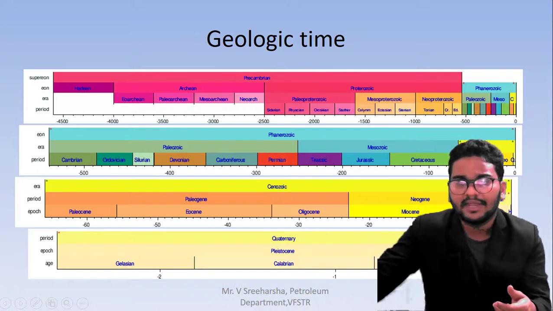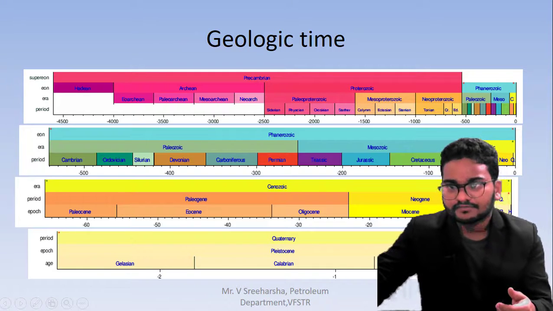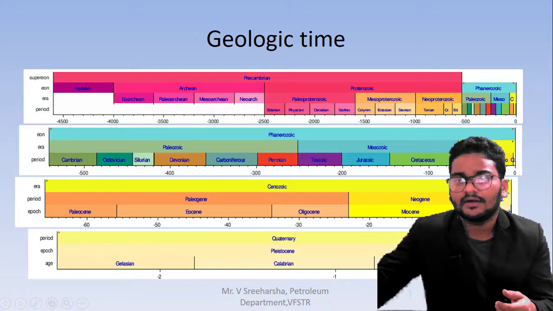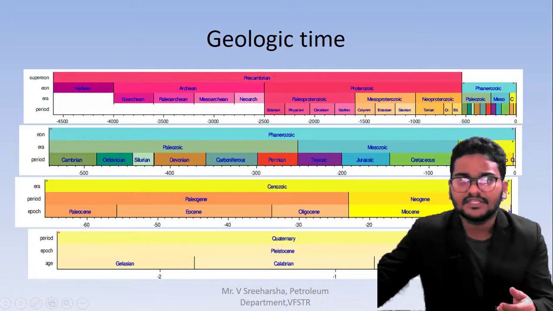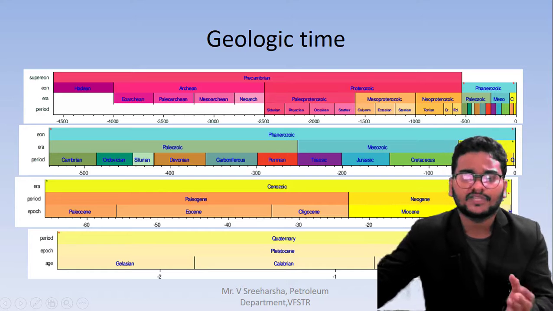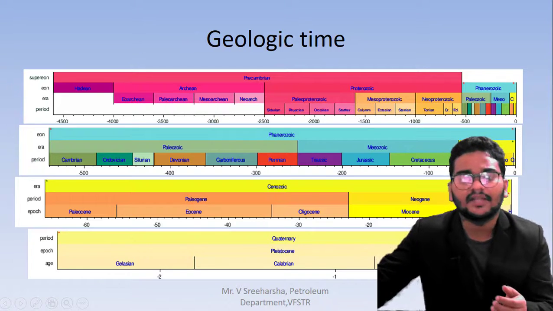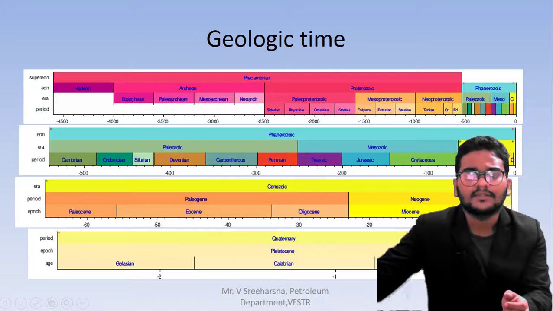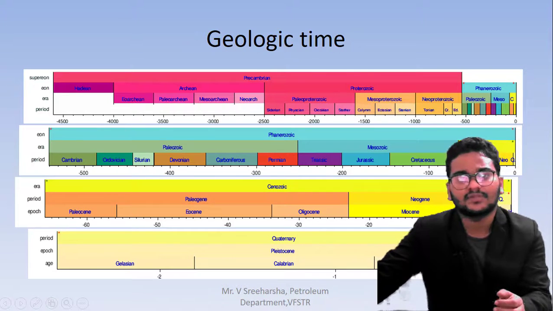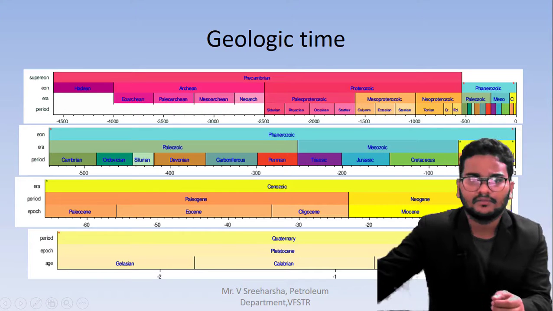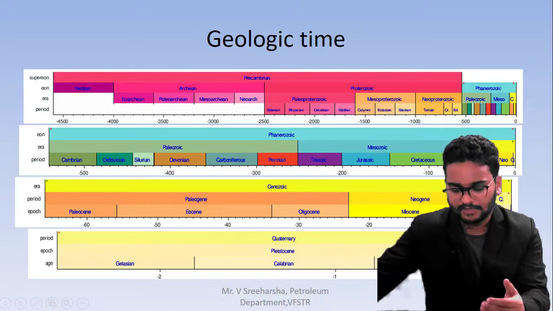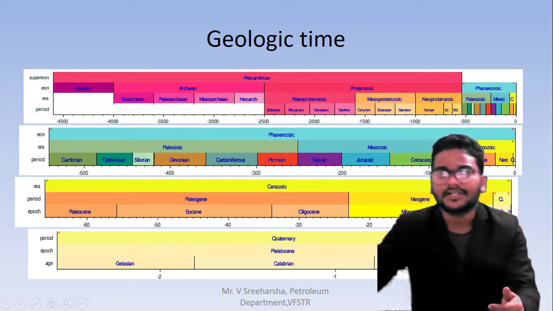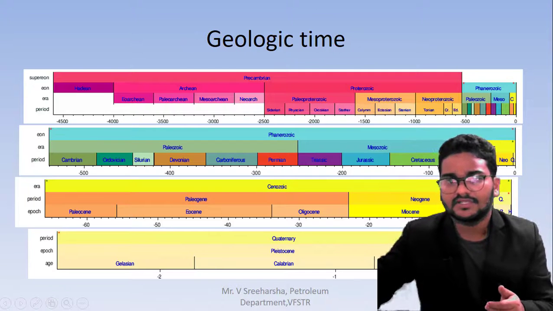Mainly during the Mesozoic and Cenozoic, we have hydrocarbon prospects and hydrocarbon zones, because during this period the Jurassic, Triassic, and Cretaceous animals survived. During the Jurassic period, giant animals survived at that time. In the Cretaceous also, animals of higher size and higher quantity existed. Everything happened during the Cretaceous, Jurassic, and Triassic. These are the time scales.